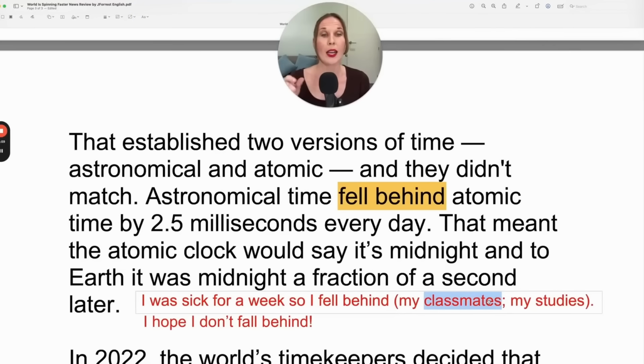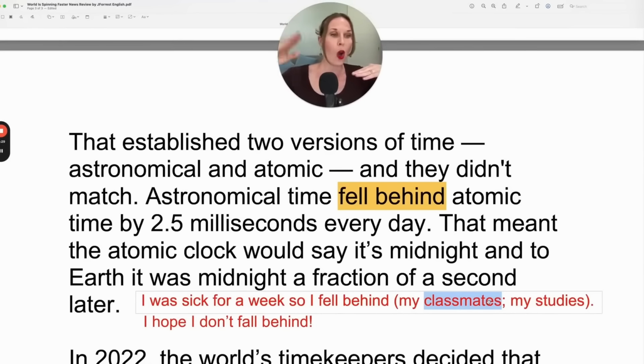So you can fall behind someone else. So you can imagine, you were not sick and then you were at an equal level with your classmates, but then you got sick, your classmates progressed in their assignments, in their knowledge, in the work they were doing, but you were sick. So you stayed at this level and then your classmates advanced to this level. So you fell behind. You fell behind your classmates.